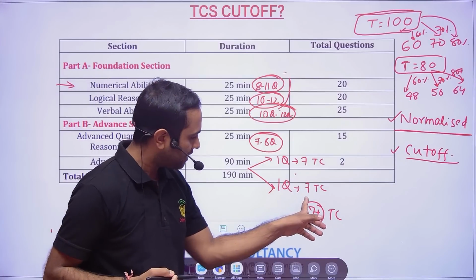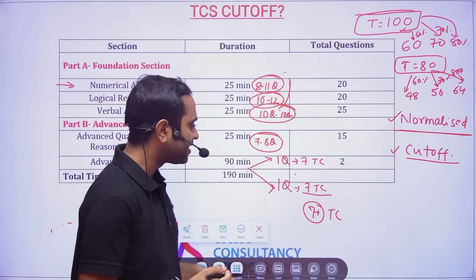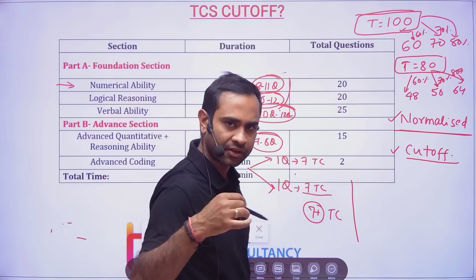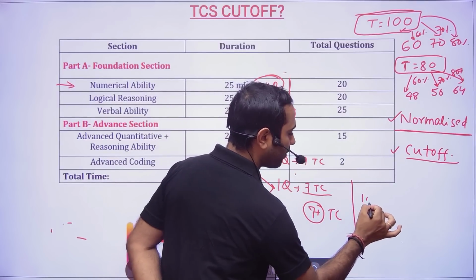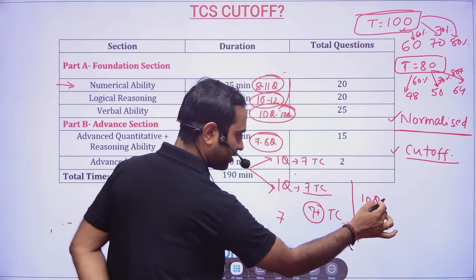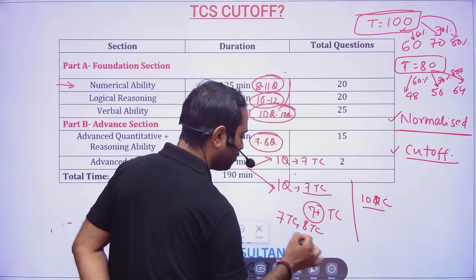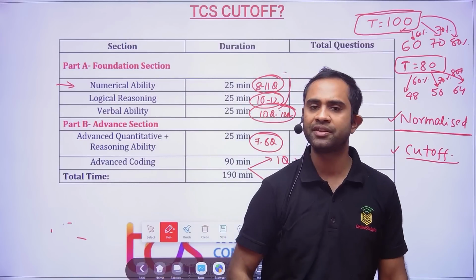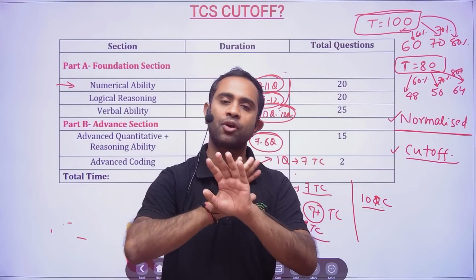So even if you have done 7 or 5, they will see who the topper is. They will take an average of the topper. So if they have done only 10 questions, then even with 7 test cases and 8 test cases, you will be eligible for Prime, you will be eligible for Digital. So please don't think about that. That is not your part.